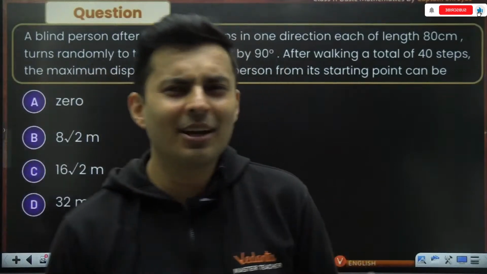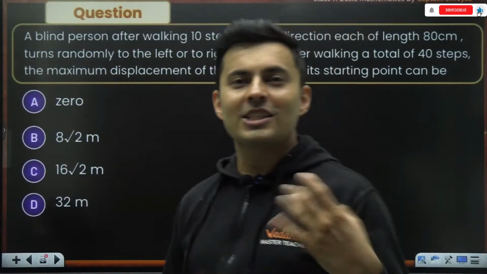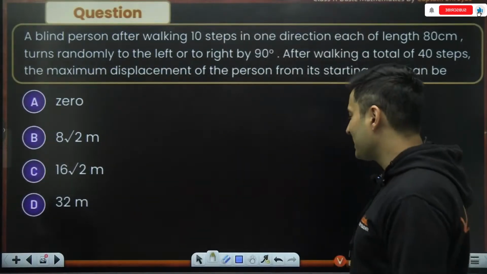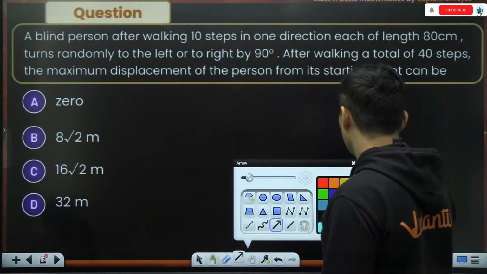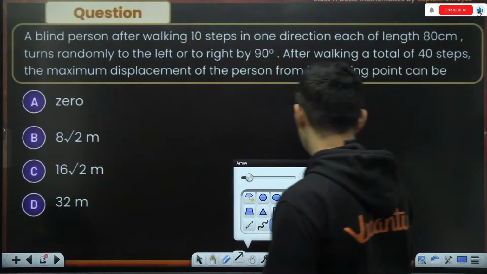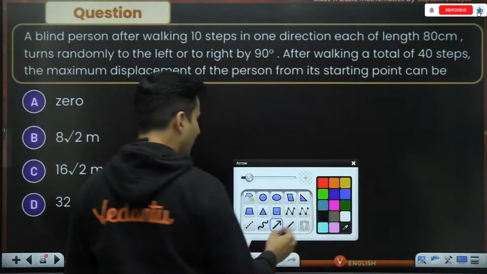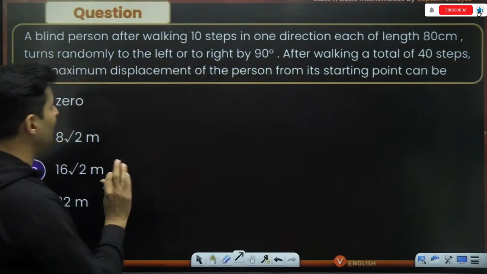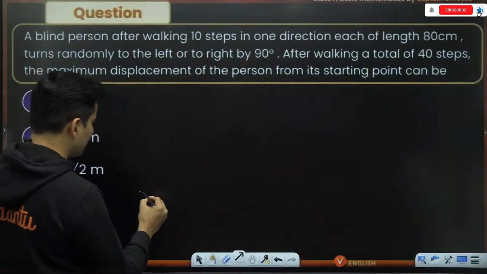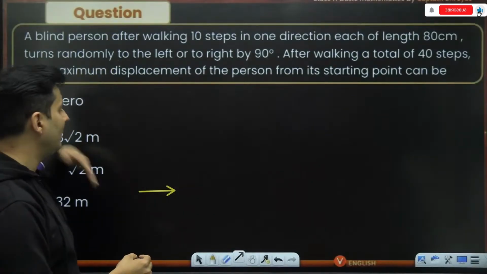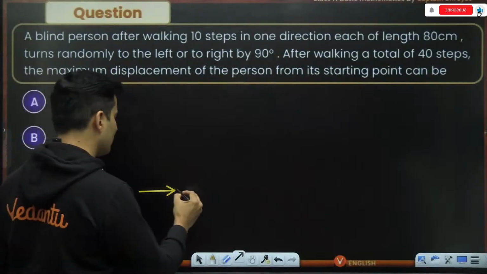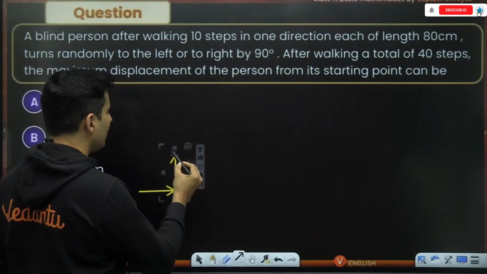This is a very tricky question. Even if you don't know vectors, still you can do it. What's the maximum possibility that he can be far away from the original point? Imagine the person is walking 10 steps in one direction. Randomly, he can turn towards the left or the right. Let's say he turns towards the left by 90 degrees after 10 steps.